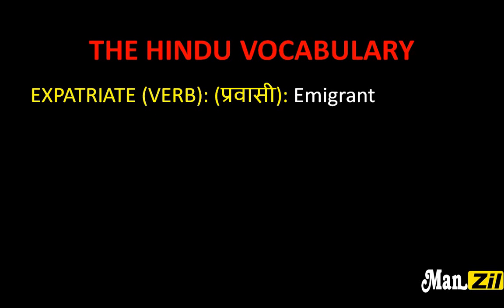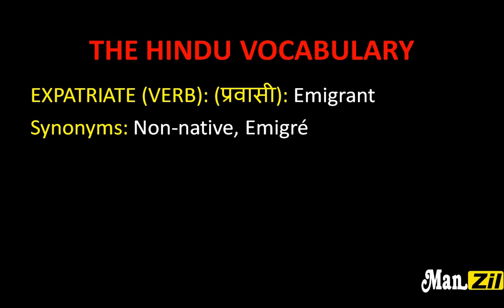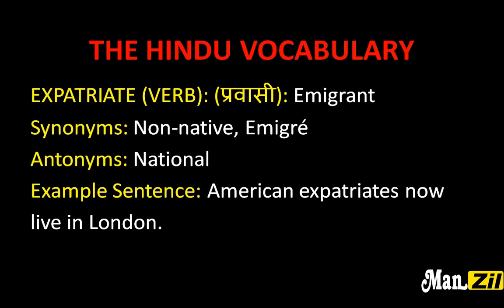Next is expatriate, which is a verb which means emigrant. Synonyms are non-native or emigre. Antonym is national. Example sentences: American expatriates now live in London.